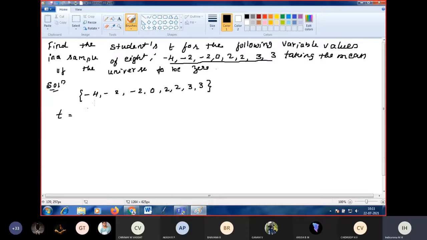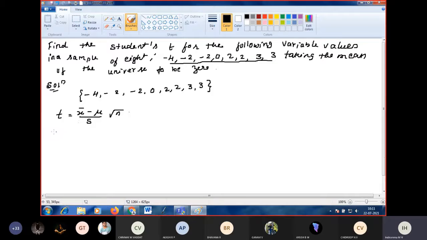What's the formula for T distribution? T is equal to X bar minus mu divided by S into root n. So this is the formula what we have.